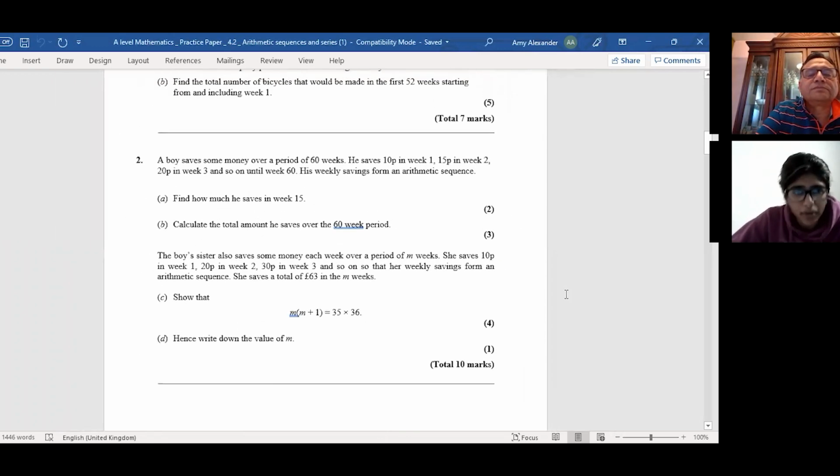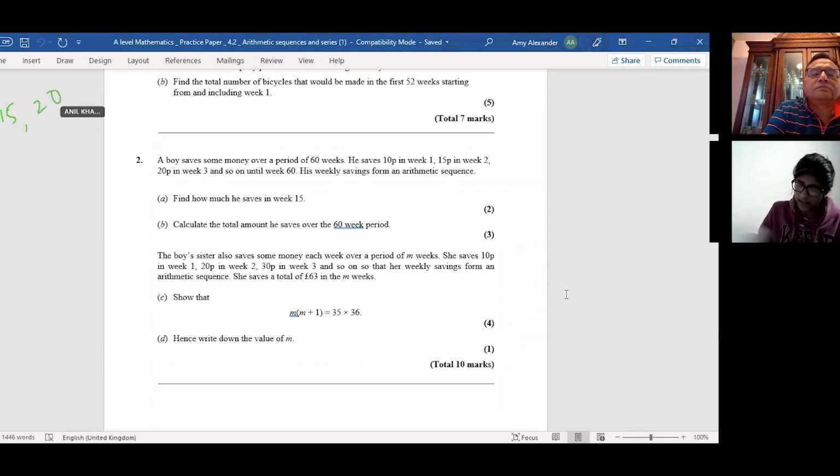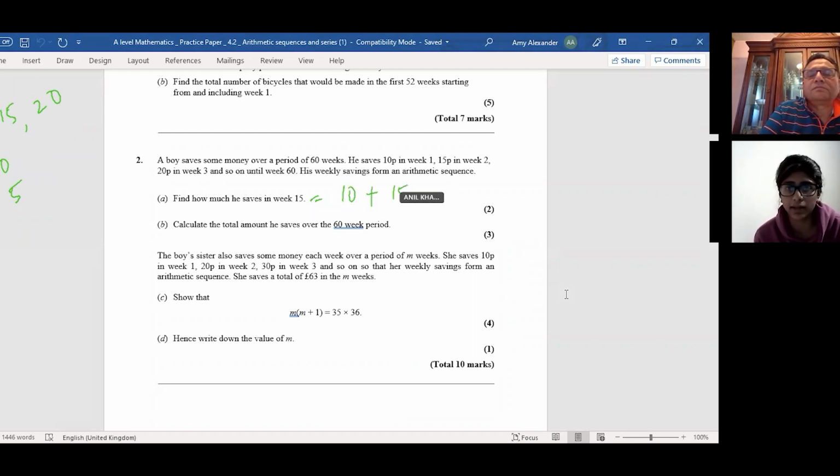A boy saves some money over a period of 60 weeks. He saves 10p in week 1, 15p in week 2, 20p in week 3, and so on until week 60. His weekly savings form an arithmetic sequence. Part A: find out how much he saves in week 15. I did that by using the formula. So U15 equals 10 plus 15 minus 1 times 5, and I got 80p.